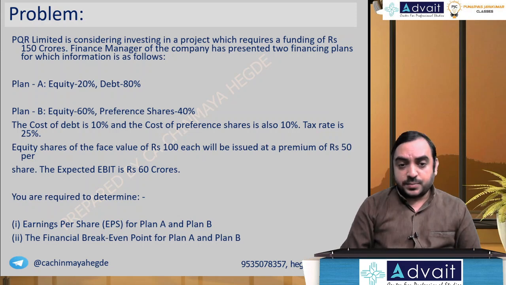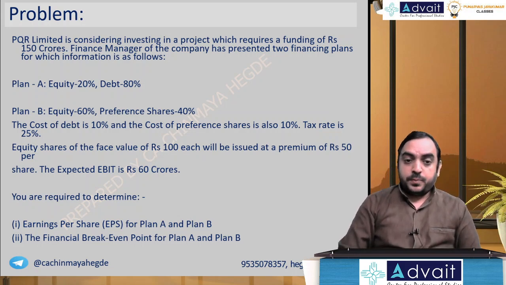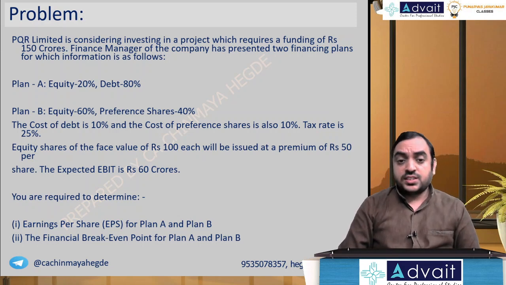Cost of debt is 10%. Cost of preference share is also 10%. Tax rate 25%. Equity share of the face value 100 will be issued at a premium of 50 per share. Expected EBIT 60 crores. You are required to determine earnings per share for plan A, plan B, financial break-even point for plan A, plan B.